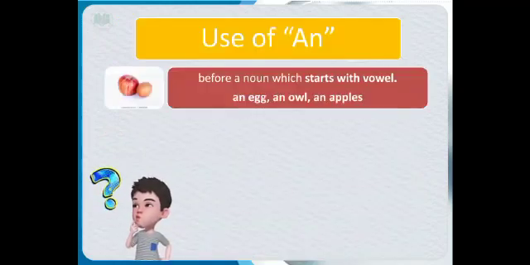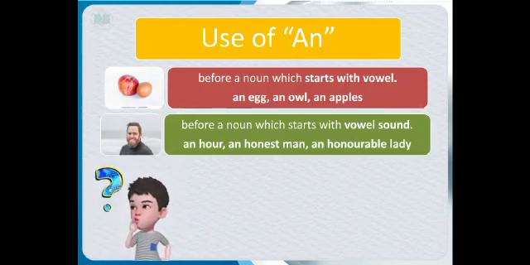Let's see the uses of an. An is used before a noun which starts with a vowel. But be careful, this noun should also be a singular countable noun. An egg, an owl, an apple.